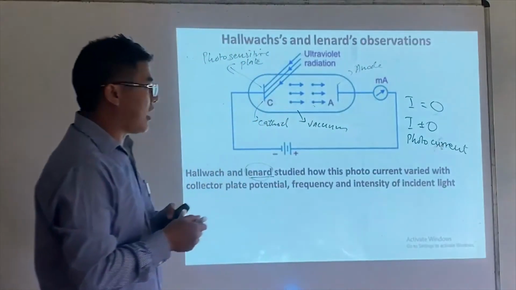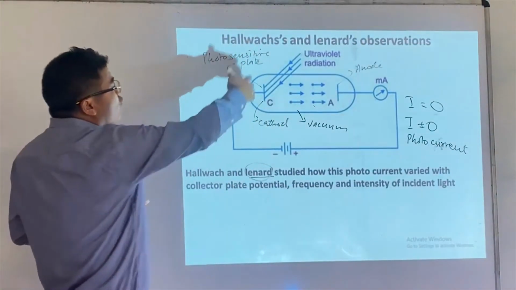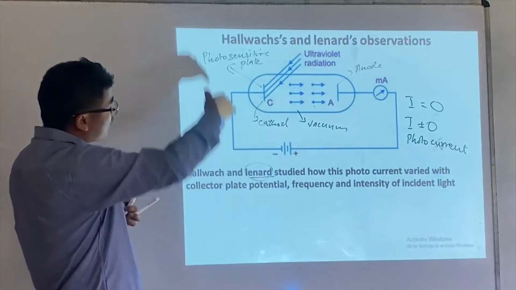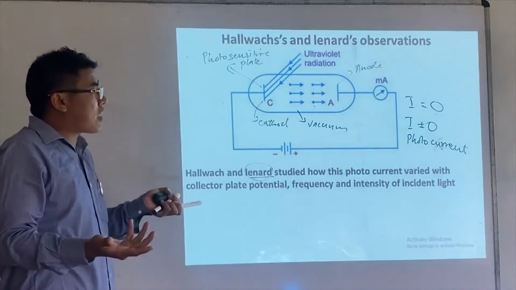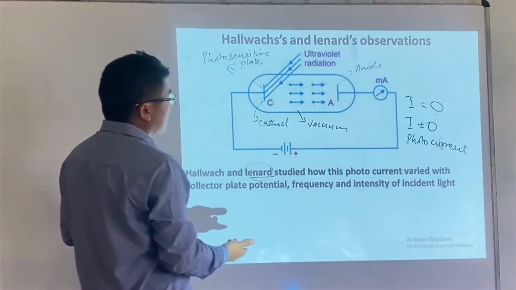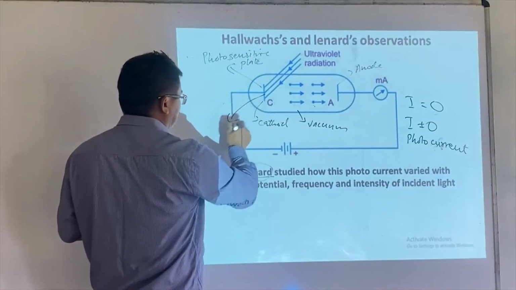He also studied that, instead of UV radiation, if he allowed visible light to fall on the surface, no photocurrent is found. Let's say this is zinc.